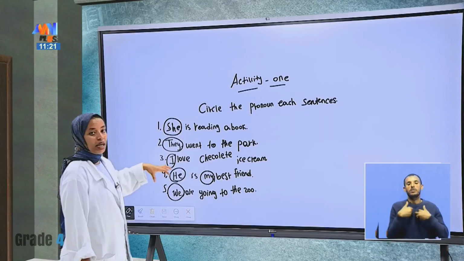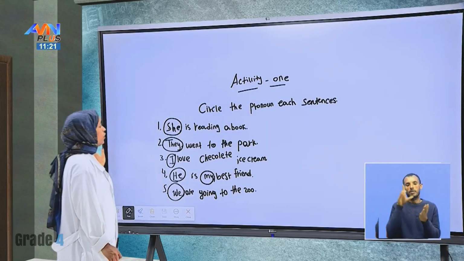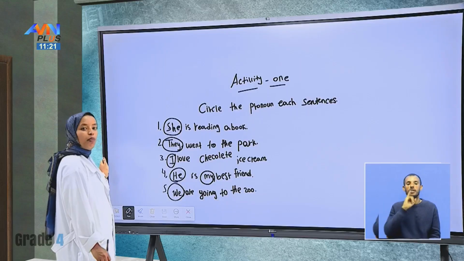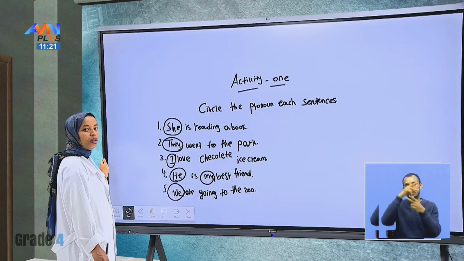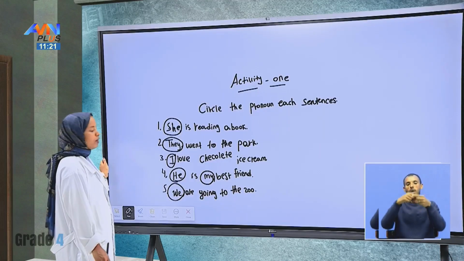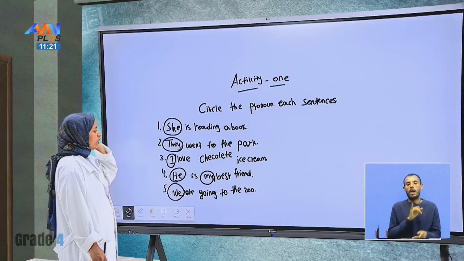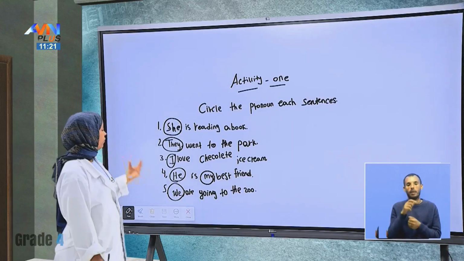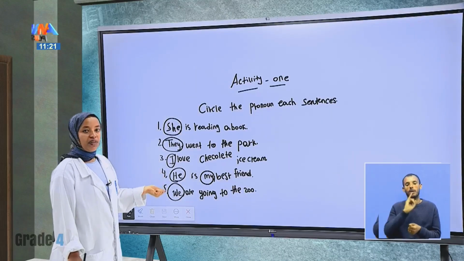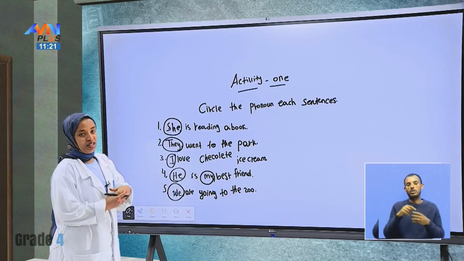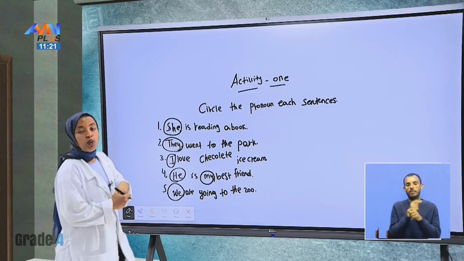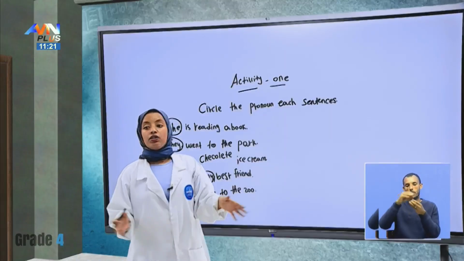Let me read the questions once again. She is reading a book. They went to the park. I love chocolate ice cream. He is my best friend. We are going to the zoo. This is the first activity. Let me give you one more and let us practice together.